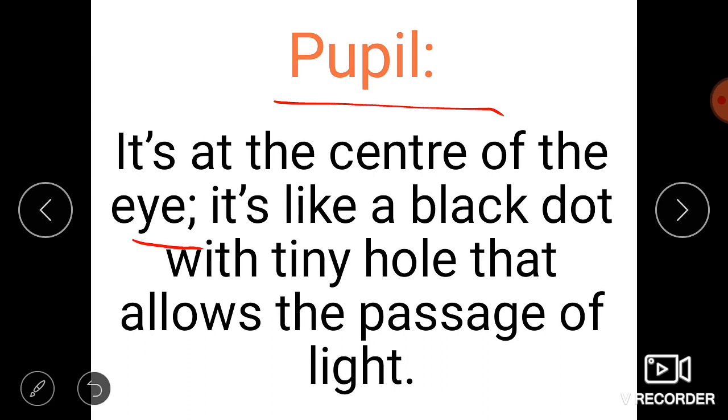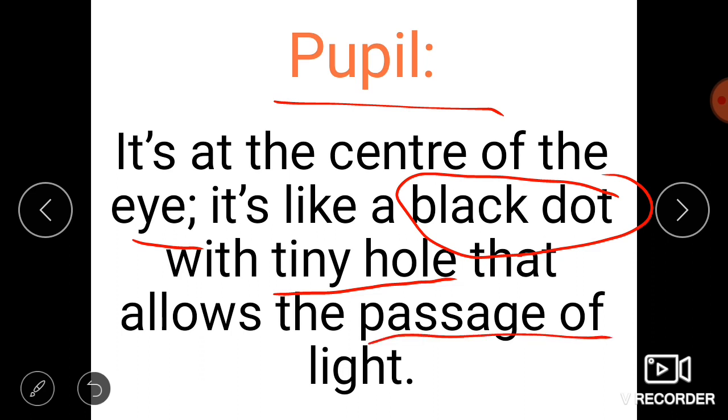I already said that, and it appears like a black dot with a tiny hole, a very minute hole, which allows the passage of light into our eye. Through that pupil only the light enters our eye, into the lens. From the lens it goes to the retina of the eye. This is the main role played by the pupil.